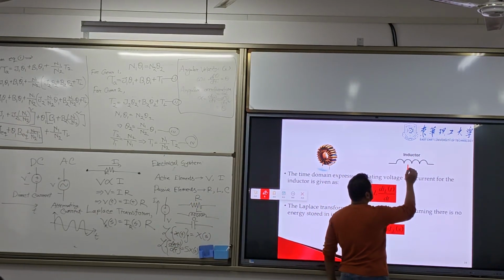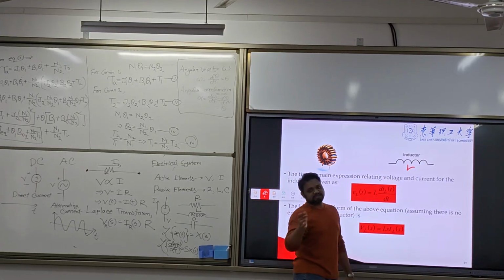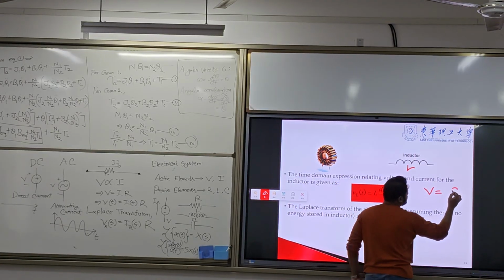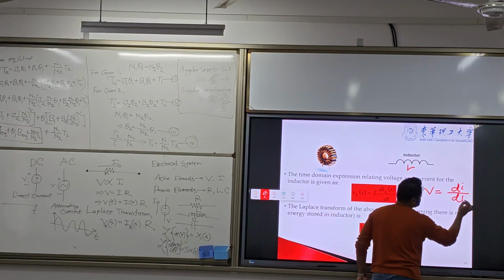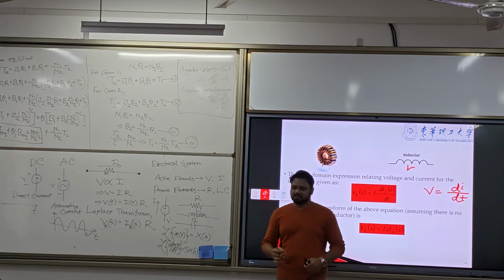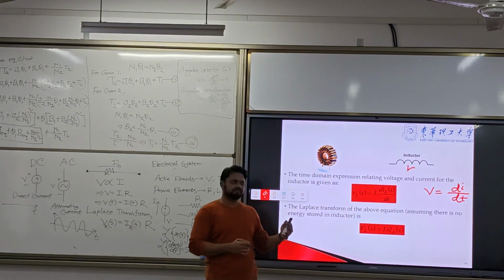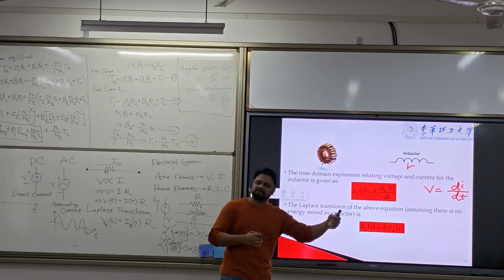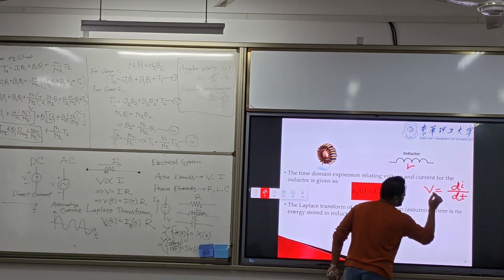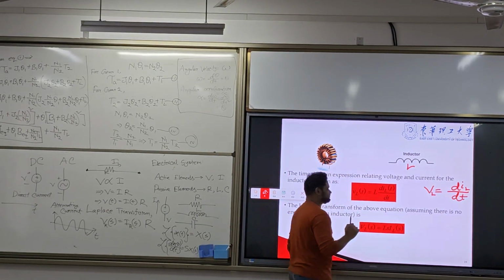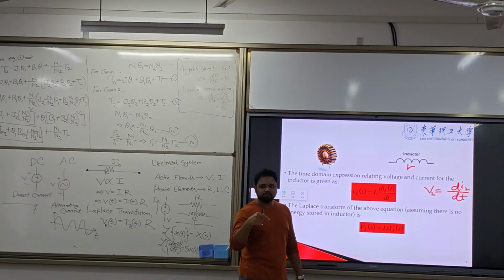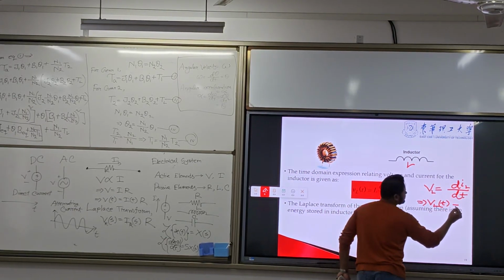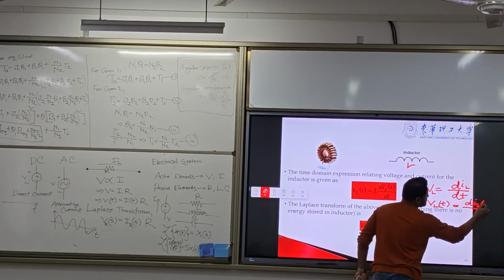The inductor L. The voltage and current relation is V equals L di/dt, the rate of change of current in the inductor. That is the inductor voltage and current relation. Because we are using inductor voltage and inductor current, we use this L, and it is in the time domain, so we will use this t: v_L(t) = L di_L(t)/dt.